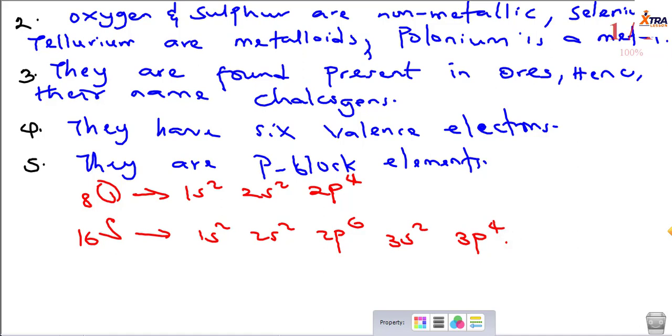Which makes sense. Now, what group does oxygen belong to here? Because this has a principal quantum number of 2, it means you add up the indices, 2 plus 4, and it gives you 6. So they belong to group 6 of the periodic table. Same thing happens to sulfur. The maximum principal quantum number is 3. So what are the indices of these 3? You have 2 and 4. 2 plus 4 also gives you 6. But what block do they belong to? What is the final orbital where they have their last, or outermost, electrons? It's the p orbital. So it makes them p block elements, right? So that's another property, that they contain 6 valence electrons and are p block elements. What other points did we say about group 6 elements?